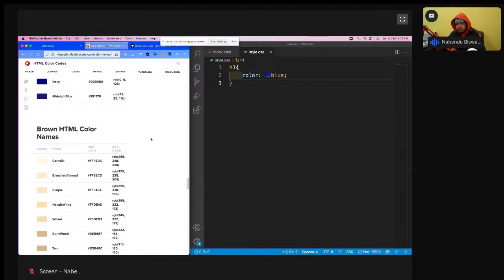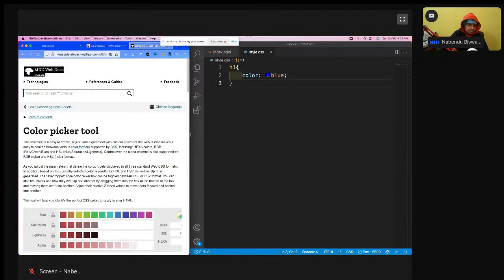But you might have noticed that 140 color names are not enough in today's world. 140 color names are very few. So apart from the color names, we've actually got 3 different methods to give color.